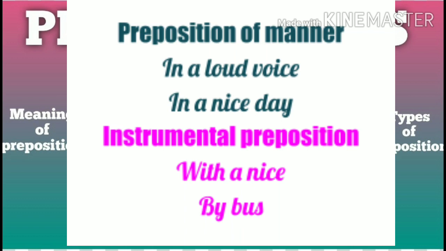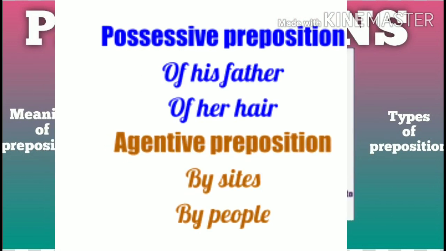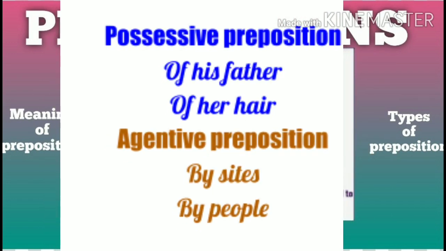Fourth, instrumental preposition, with a knife, by bus, etc. Just like possessive preposition, of his father, of her hair. Agentive preposition like by Suresh, by people.